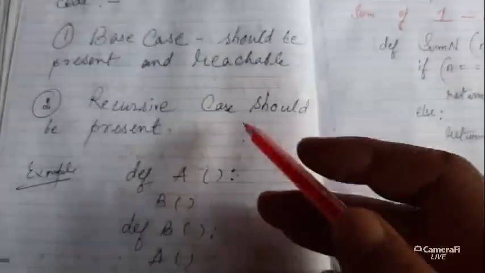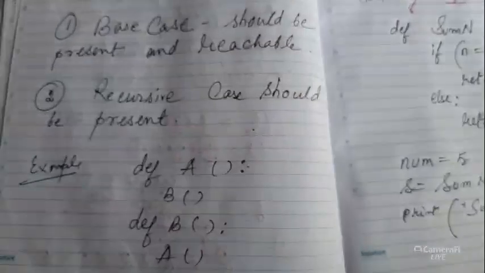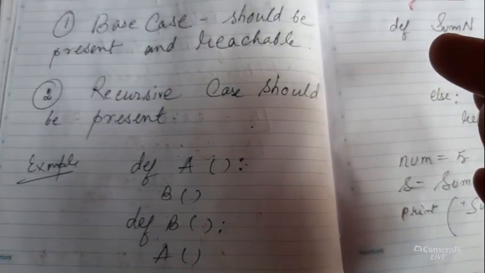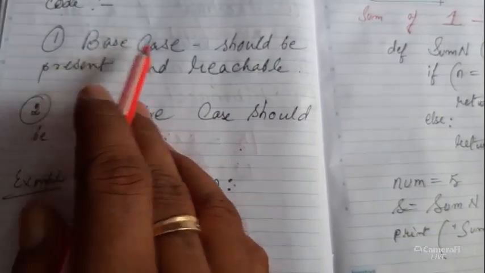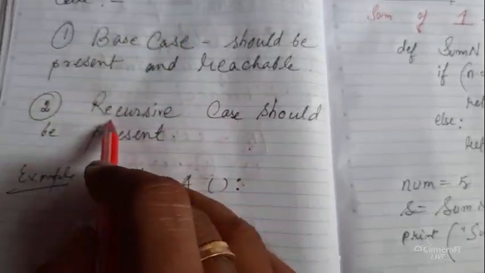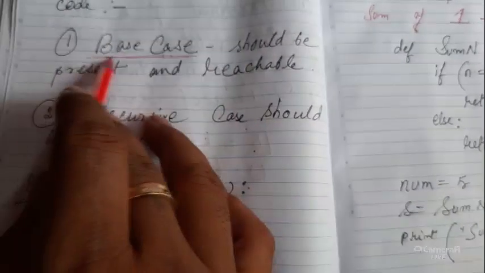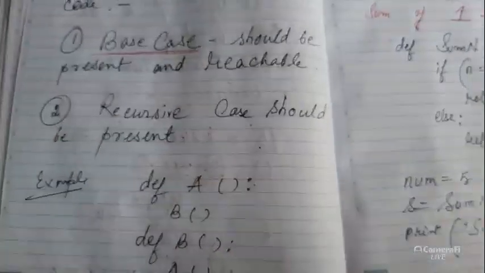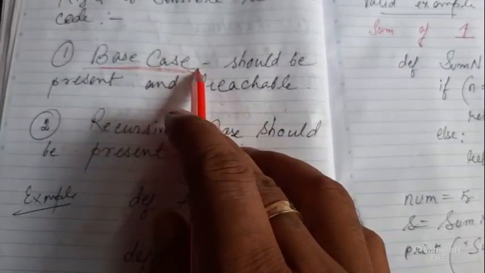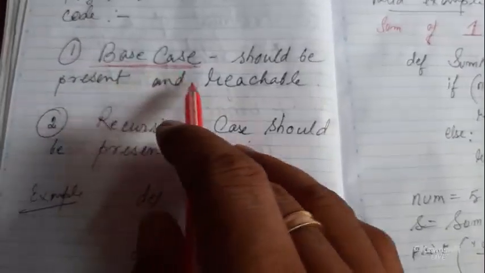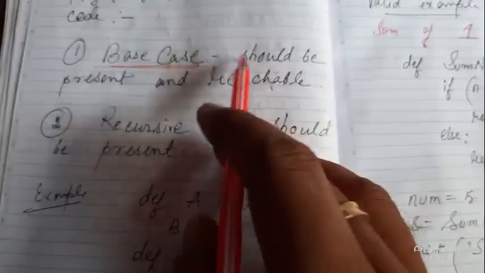Then coming to the next thing: whenever we are writing a recursive code, what are the things you need to keep in mind? The first thing is the base case, and the second one is the recursive case. Base case is the most important part of a recursive function. Base case means what? Base case is the case or condition that should be present and reachable. Without this, your recursive code will not work.